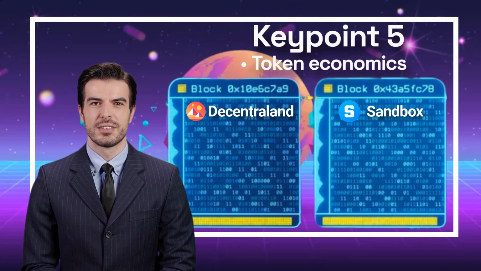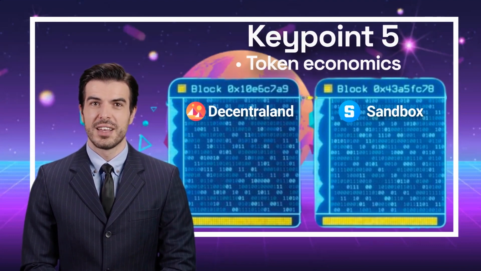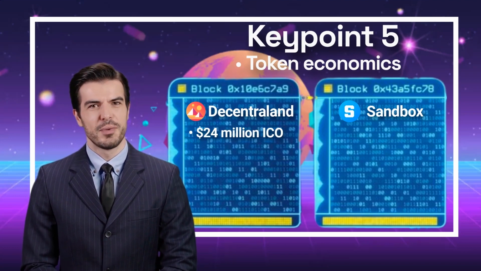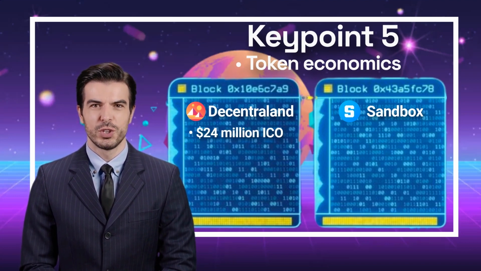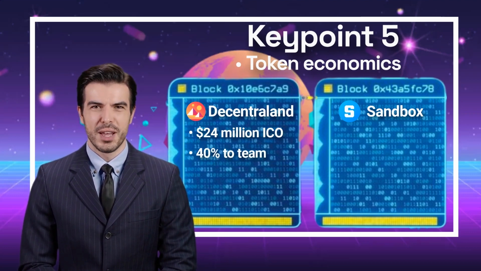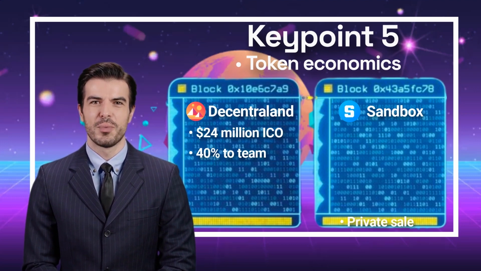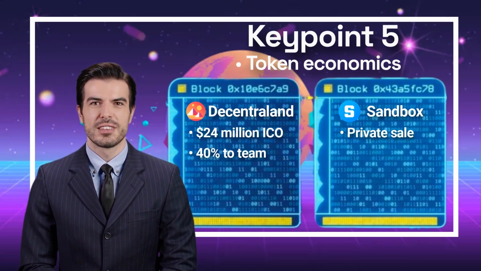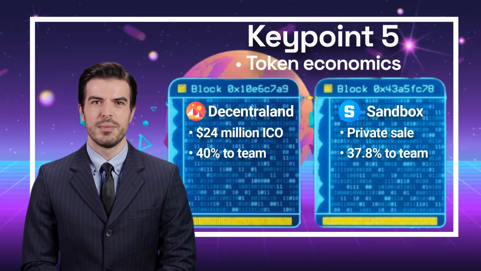Key point: token economics. Decentraland had an ICO in 2017, where it raised over $24 million by selling MANA tokens. The tokens were distributed among investors, and 40% of the tokens went to the development team and foundation. Sandbox did not have an ICO and instead opted for a private sale and public sale of its SAND token. 37.8% of its token went to the founders and the team, which is less than Decentraland.